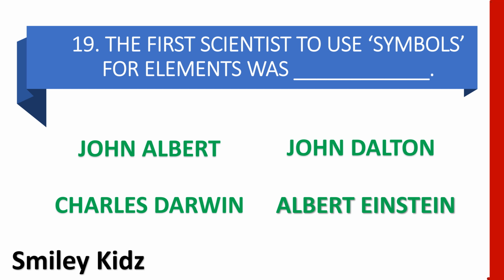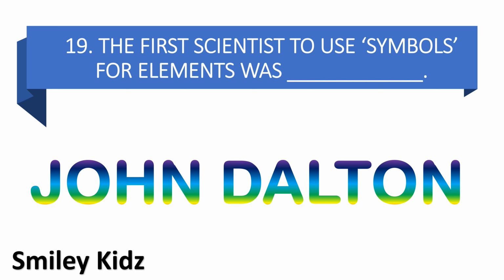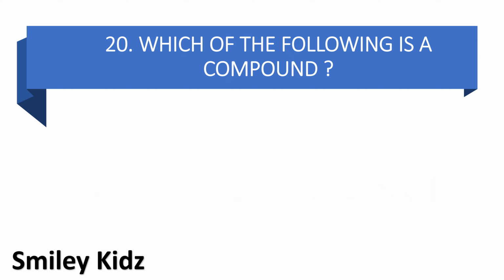Your time is up. And the right answer is John Dalton. The first scientist to use symbols for elements was John Dalton. Moving to question number 20.